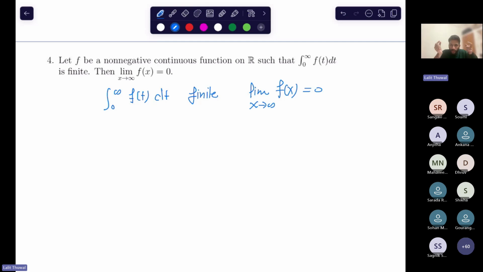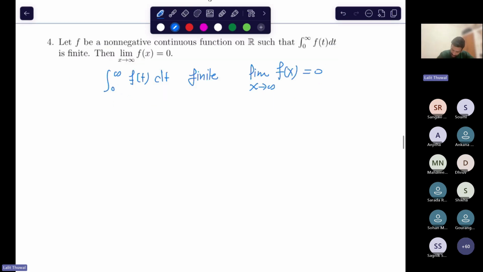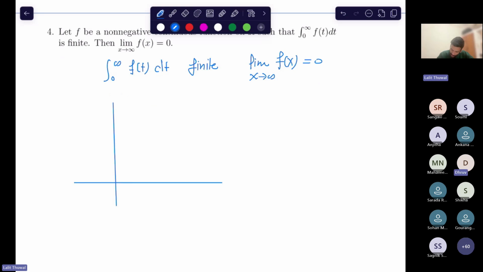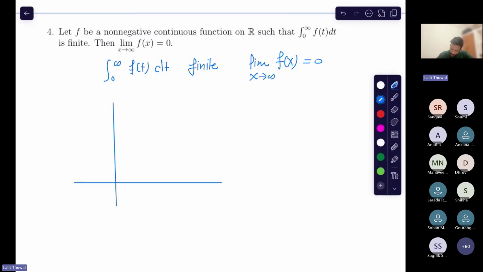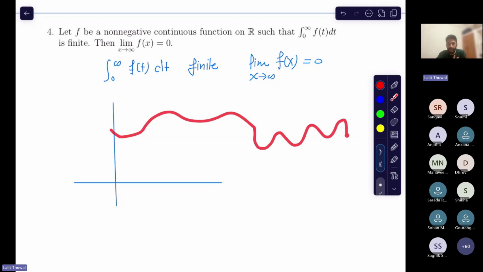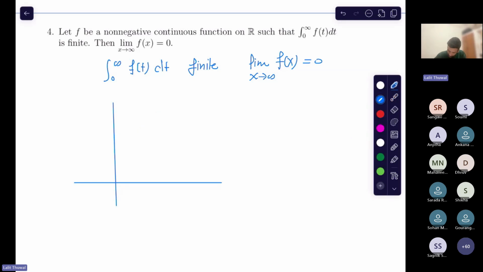If we have a non-negative function, it must be non-negative first of all, because it is given, and continuous. So we want to construct a function which covers a finite area, but whose limit does not exist, since I want to counter the statement. So I want to make it something like oscillating when it goes to infinity, and it should cover finite area. So how do I go? I will define it like this.